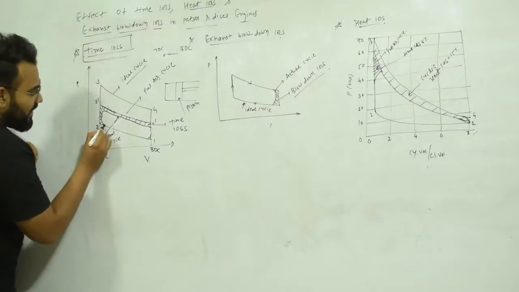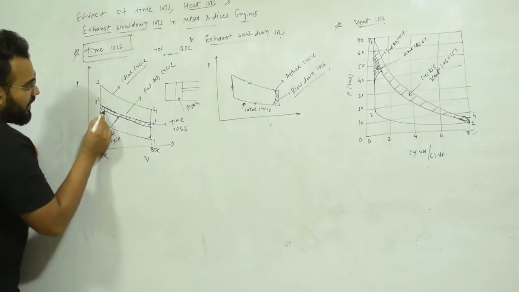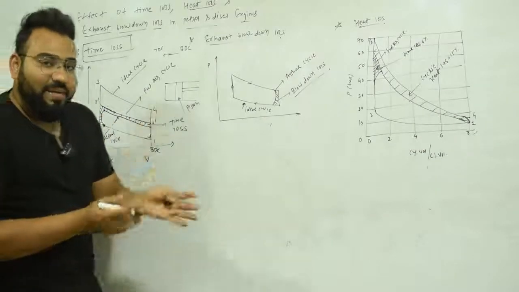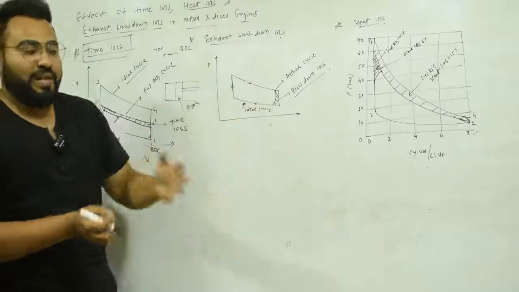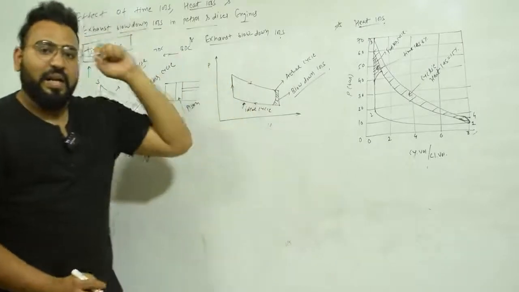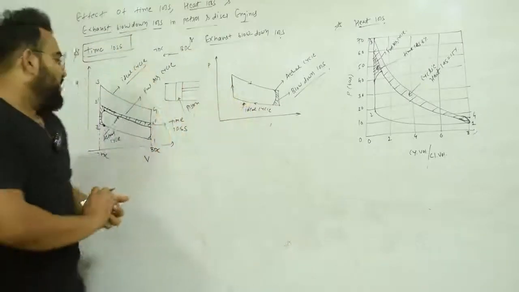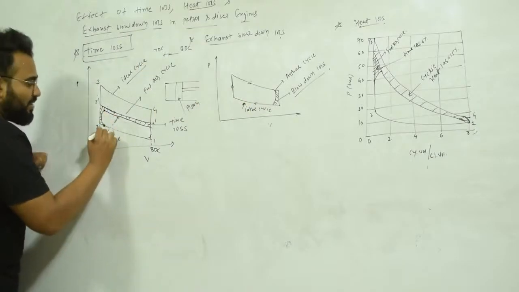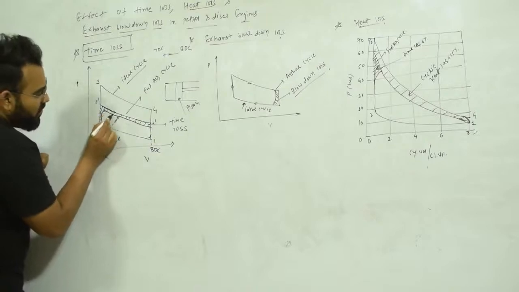Here you can see that after some time it attains the maximum pressure. But to attain this maximum pressure, it has taken time because the complete combustion has not taken place. When the complete combustion is done, then you attain the maximum pressure. So it takes some time to attain the maximum pressure, so this is a loss, and that's why from here it goes like this.